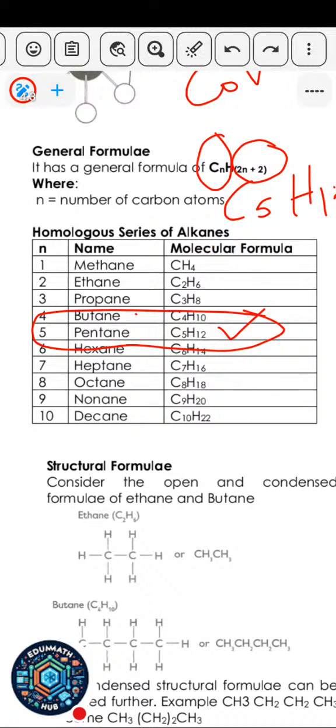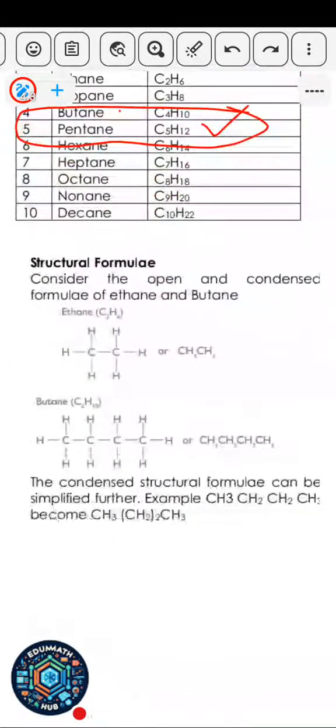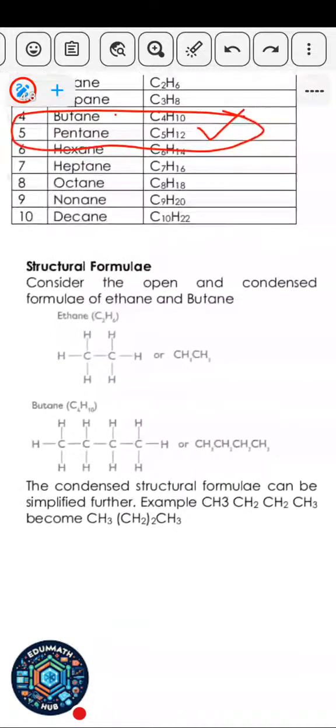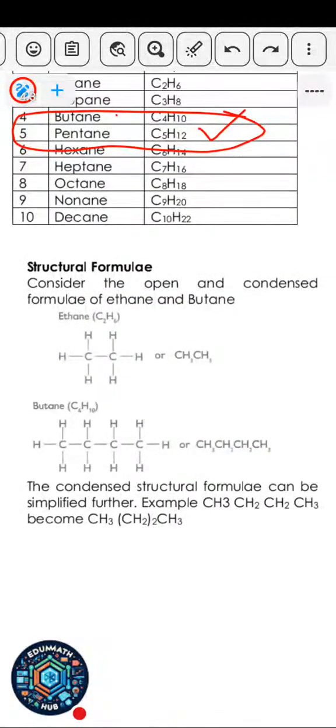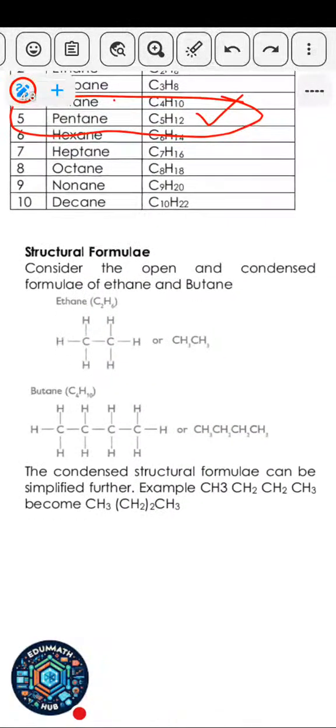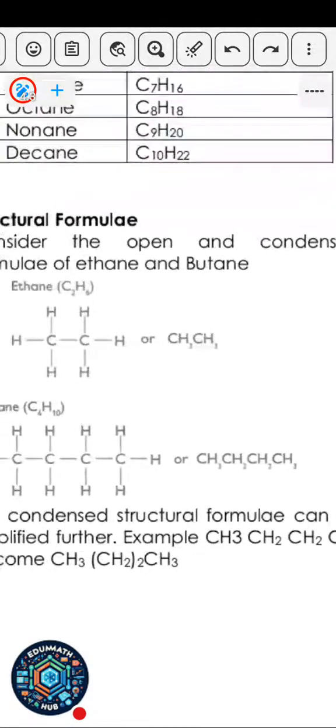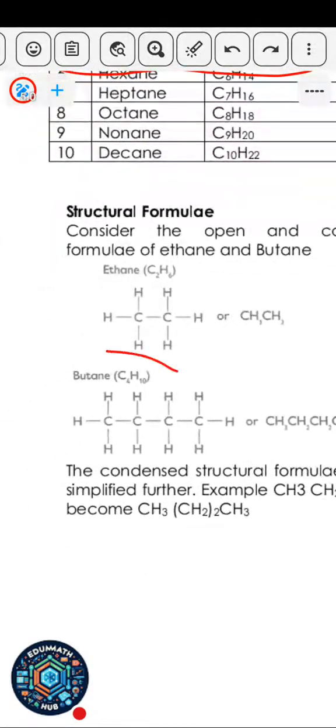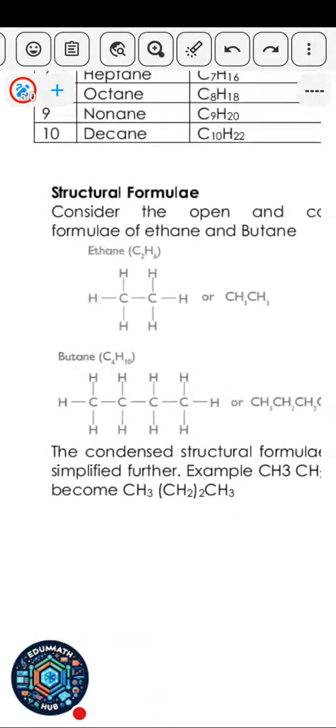So you can see the name is just the same: methane, ethane, propane, butane, and so on. It's just going the same way. Then this one is the structural formula. How do you draw these structures? Structure is very, very simple. This is the one for butane. You can see C4H10. So you just draw C 4 times. Put a single dash in between them all. It cannot be a double dash because